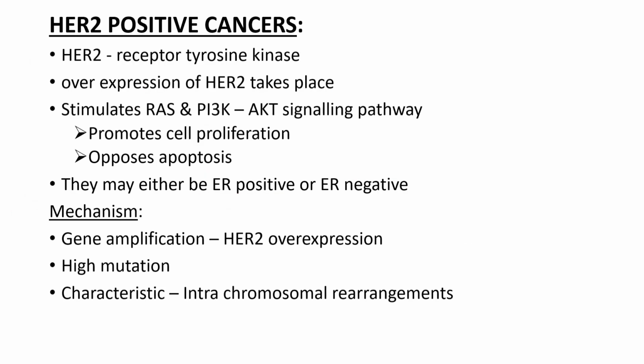Now coming to the HER2 positive cancers. HER2 is a receptor tyrosine kinase. There will be overexpression of HER2 in these HER2 positive cancers, which stimulates the signaling pathways, that is the RAS pathway and the PI3K-AKT signaling pathways, which promotes cell proliferation and opposes apoptosis. There may be either ER positivity or ER negativity found in the HER2 positive cancers. The mechanism is gene amplification, which causes HER2 overexpression. There will be high mutation and there will be characteristic intrachromosomal rearrangements also.